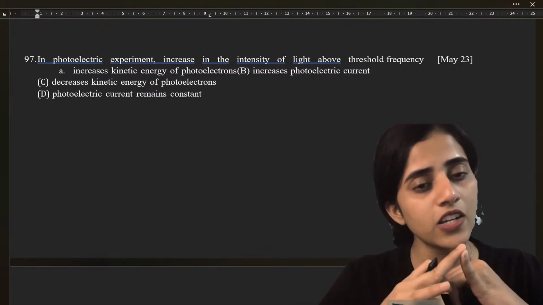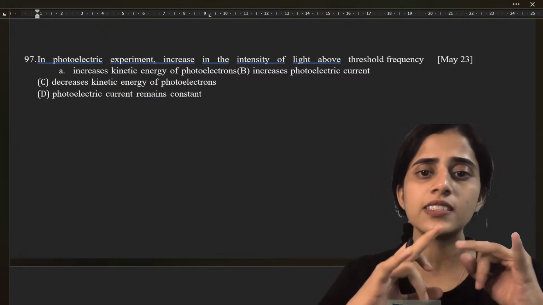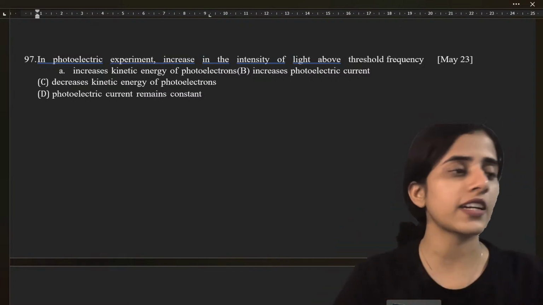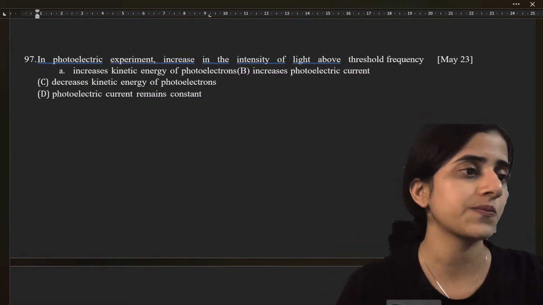In photoelectric experiment, increase in the intensity of light above threshold frequency, what happens? Kinetic energy of photoelectrons increases, photoelectric current increases, kinetic energy decreases, photoelectric current remains constant. What is the answer?